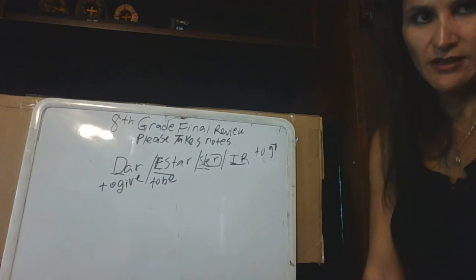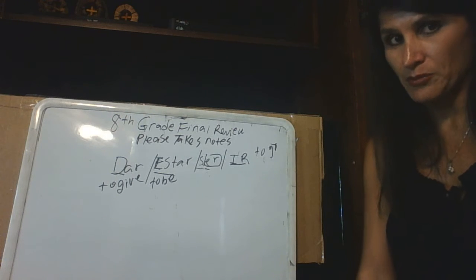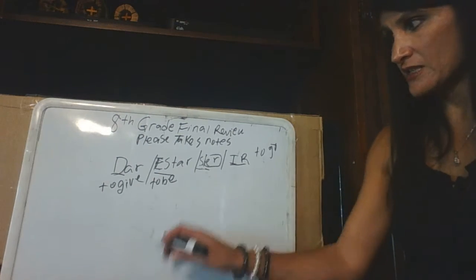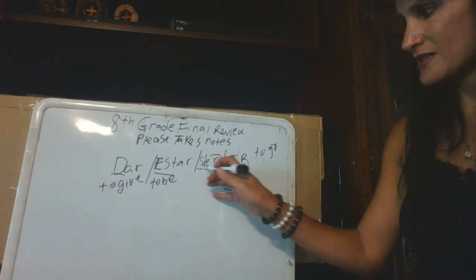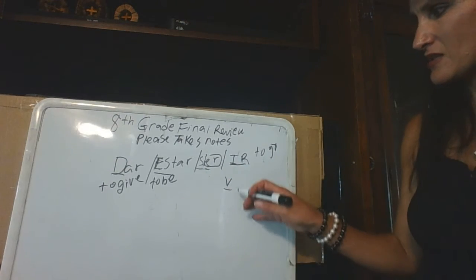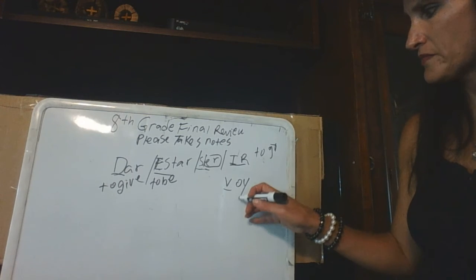You're going to have to know how to conjugate them. So you're going to need to go back up and look those up in your book. Please figure out how to conjugate these. I will tell you that this begins with a V. In fact, I'll conjugate these since they're irregular. So this is voy, va,